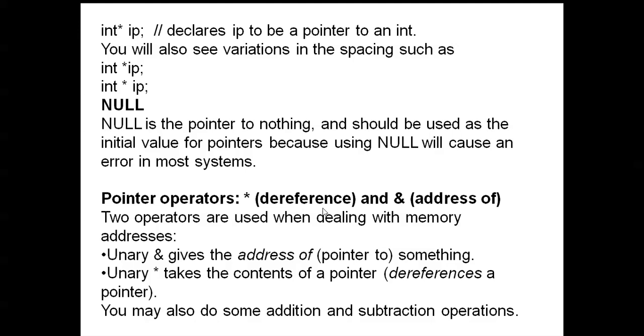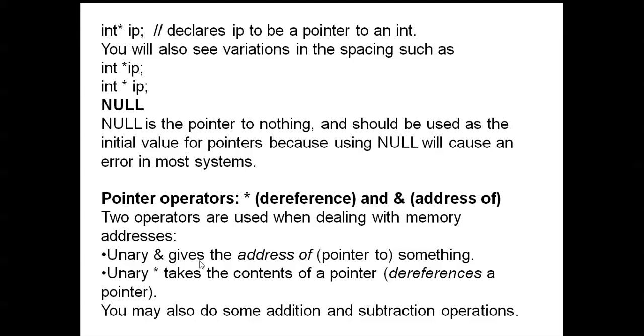Pointer operators: the dereference operator and address-of. The dereference operator is the asterisk and address-of is the ampersand operator. These two operators are used when dealing with memory addresses.